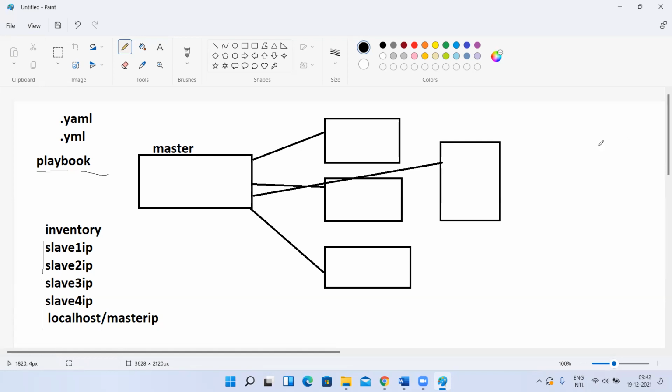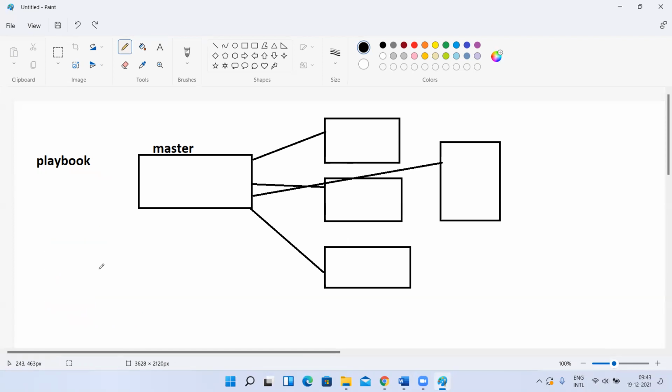I created one more playbook for deploying my Java application in the clustered Tomcat of these 3 instances. Now, when I run the playbook, on how many instances will it try to deploy? In the inventory, I placed all 5, but I want to deploy only on the first 3. How to do that is you can group them. You can group them in the inventory, like this.